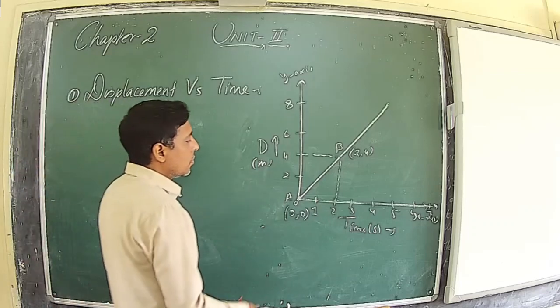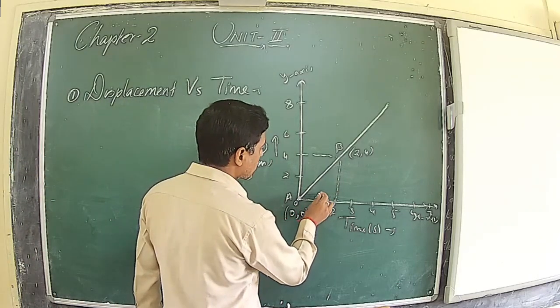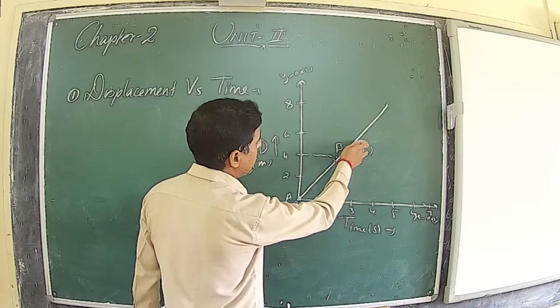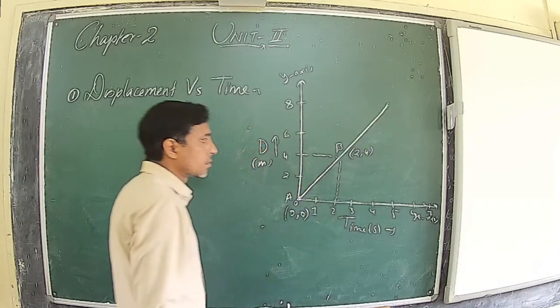Let us find the velocity between 1 to 3 seconds.